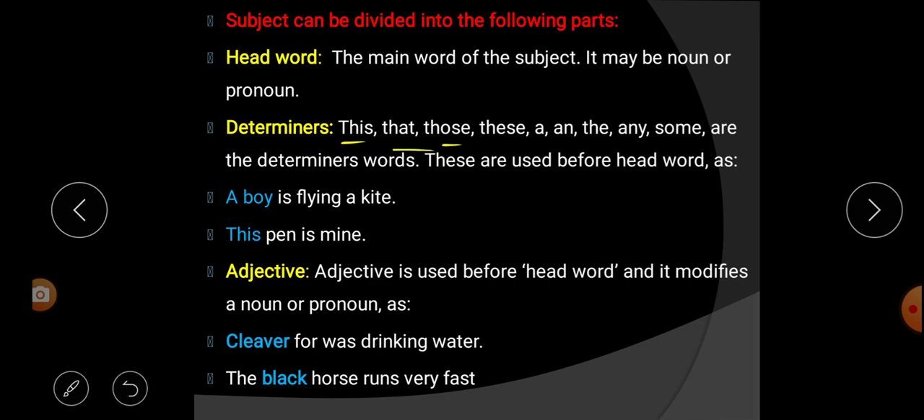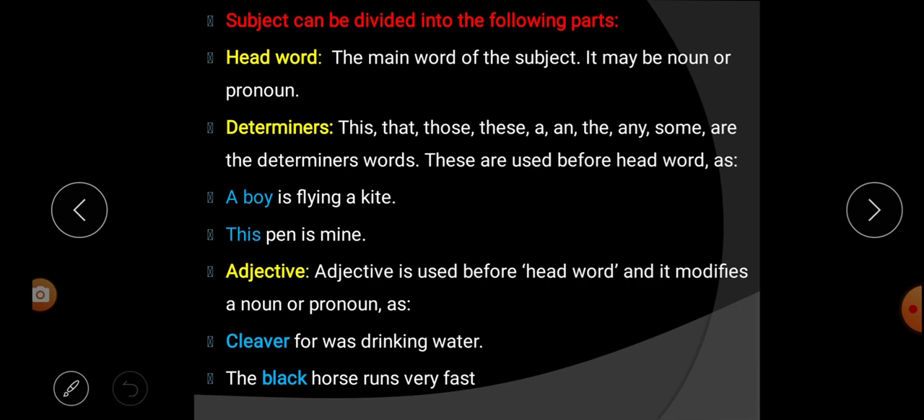This, that, those, these, a, an, the, any, some, many are the determiners. So sometimes these determiners may be the subject of the sentence. These words may be the subject of a sentence. These are used before the head word.